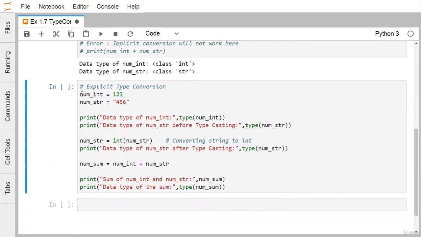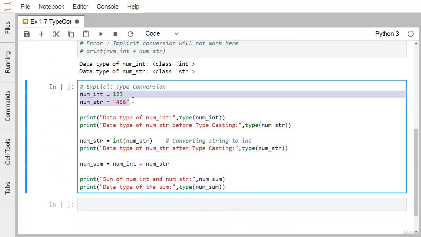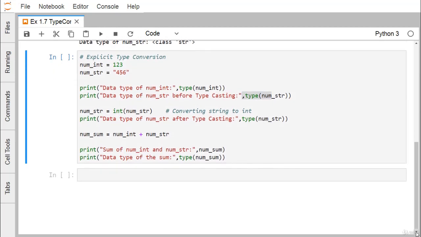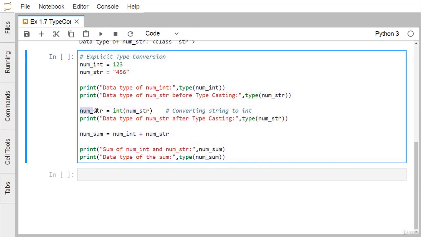But if I want to do it, you can find that the integer and the string variables are defined, their respective types get printed, and now I'm converting this num_str to integer and assigning it back to num_str. We can also change the variable name here, no issues, but here I'm just updating num_str with the integer converted value from the string. And the type of num_str gets printed. So here we are expecting it will print the type as integer. So now num_sum is equal to num_int plus num_str.